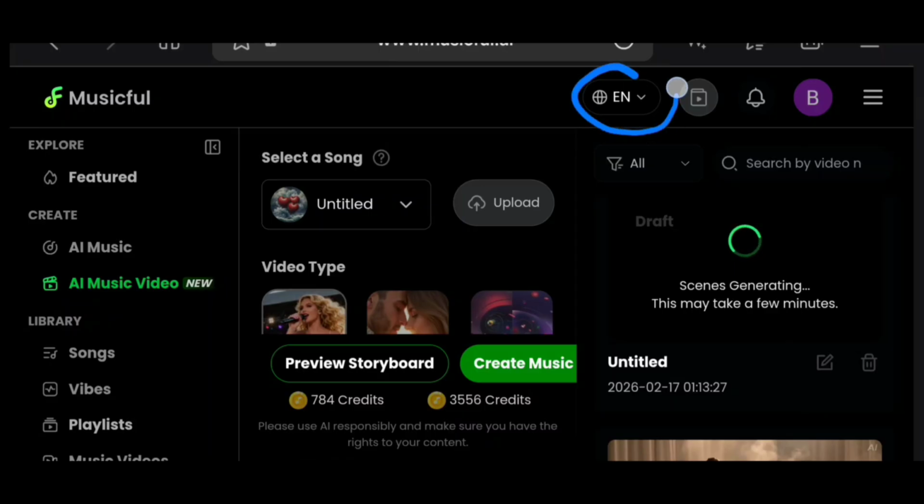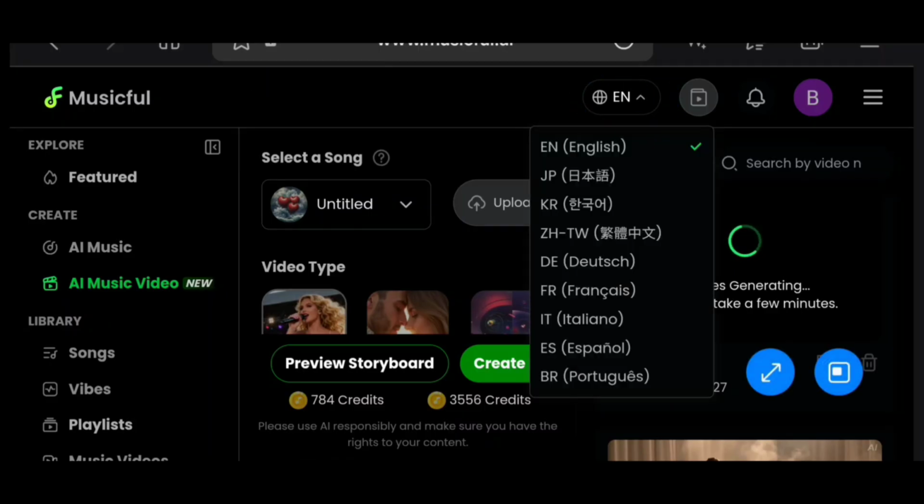Now you can also generate your music in other languages. You're going to just come over here. You can see this place. So you can generate in English. You can see these are the different languages that you can also generate with.